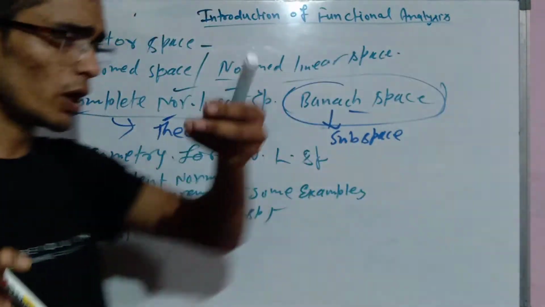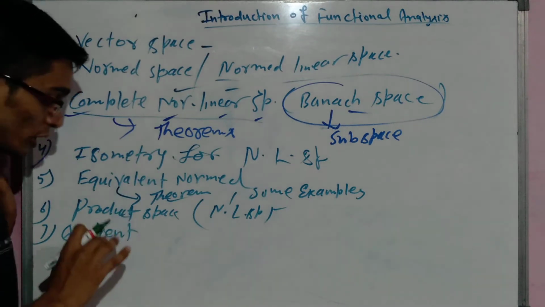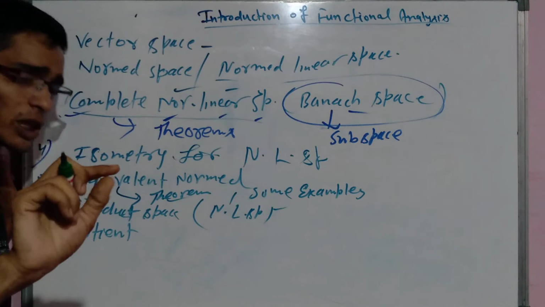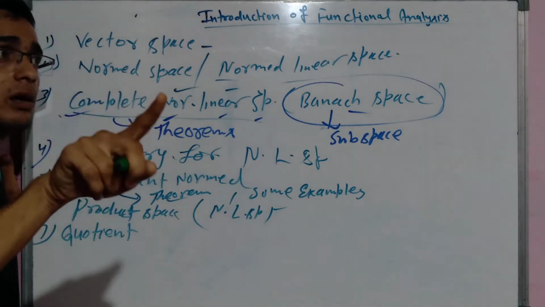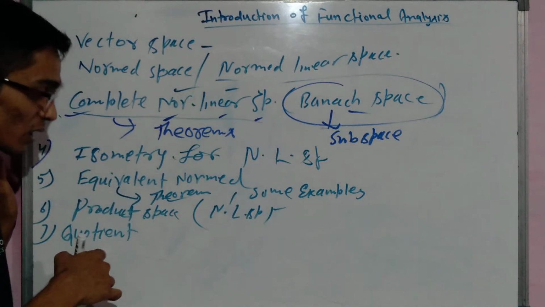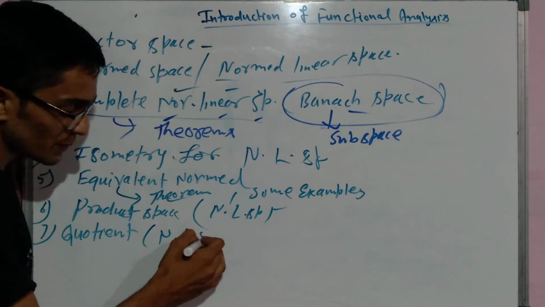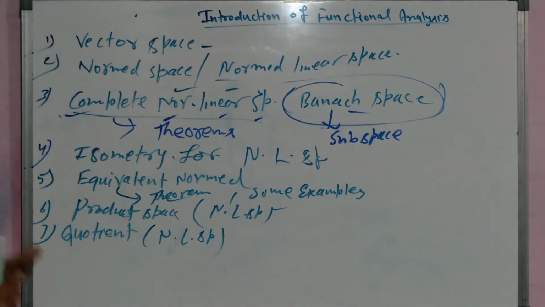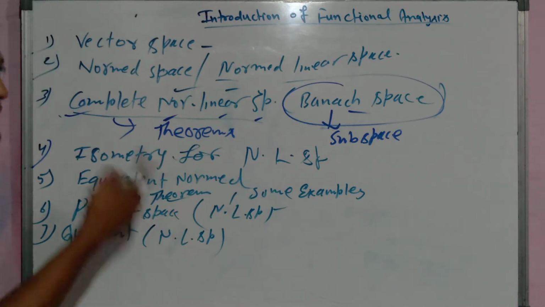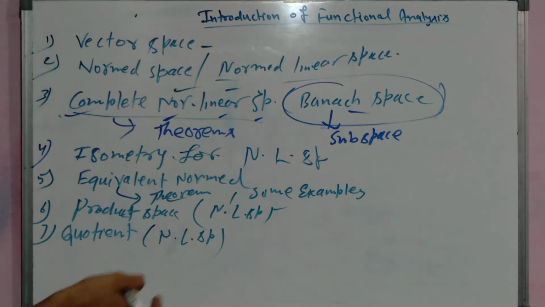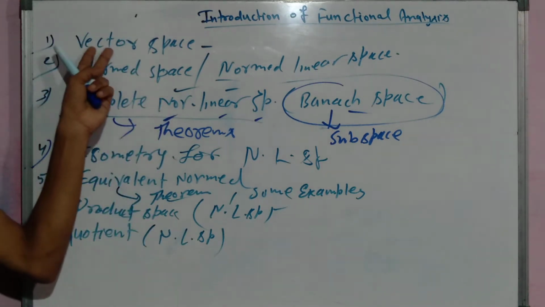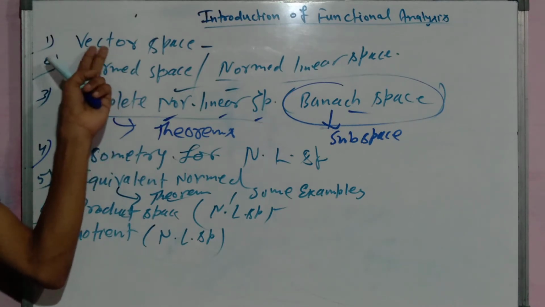You know about quotient space, as we have already read it in the vector space, in linear algebra. Here we will talk about norm linear spaces, because every norm linear space is a vector space.